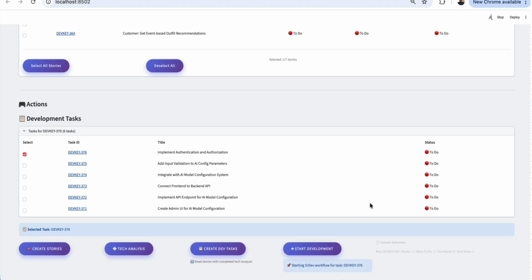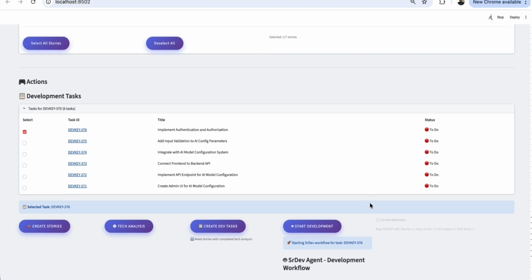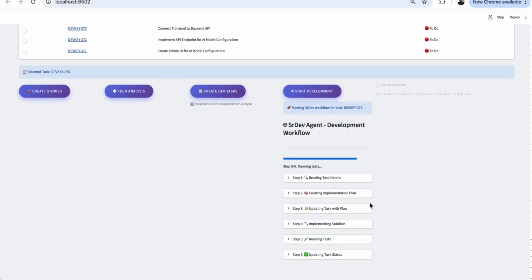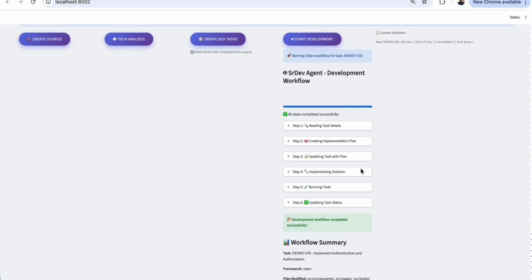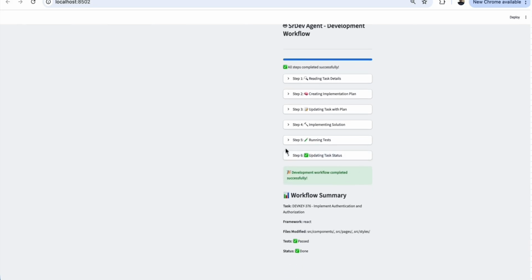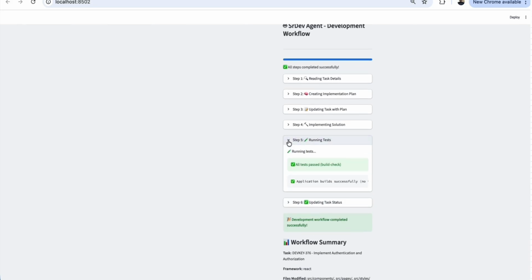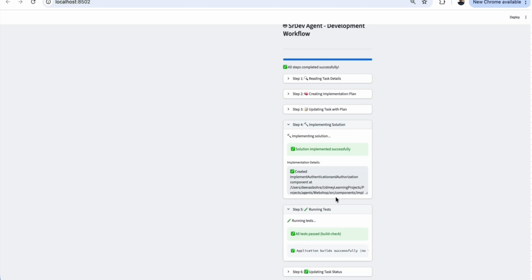If you go down, it will say what the different steps are that I have to follow to complete the development. It will start reading the task detail, create the plan, update the task and the plan, then implement the solution, run the tests on that solution, and then finally it will say everything is done, the build is successful, it is deployed, and now the task is completed.